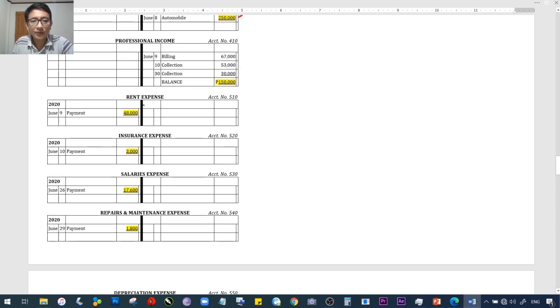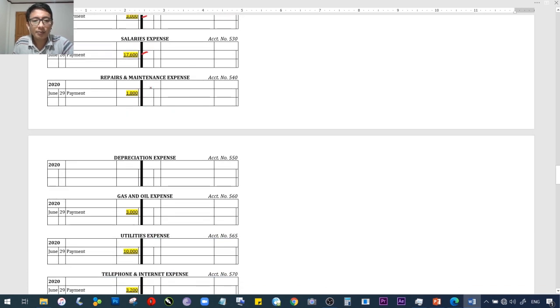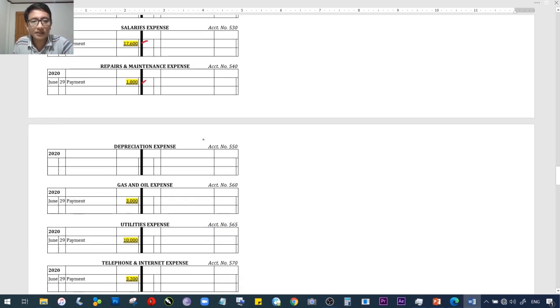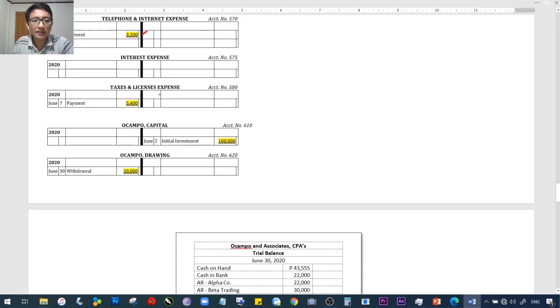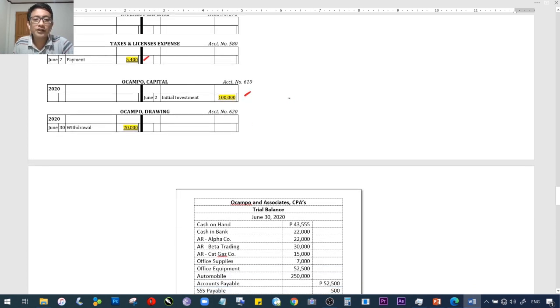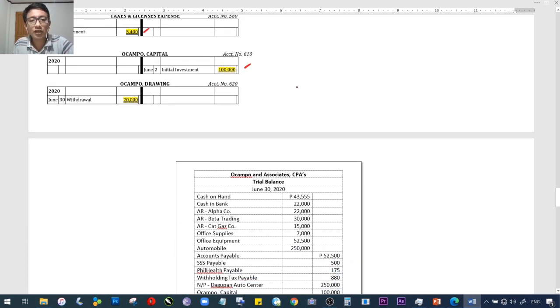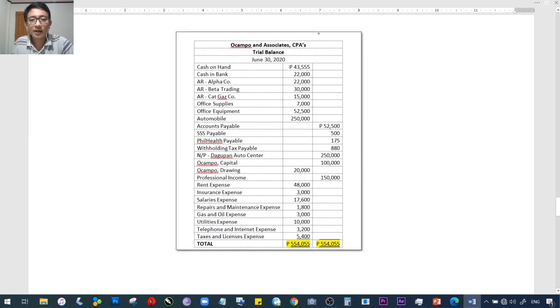Professional income, rent expense, insurance expense, salaries expense, repairs and maintenance expense, depreciation expense, walang entry. Sa adjustment yan kasi nag-a-arise. Gas and oil expense, utilities, telephone and internet, interest expense, taxes and licenses. Ocampo capital, you have your initial investment of 100,000. Ocampo drawing also 20,000. In chapter 5, we also made a trial balance.